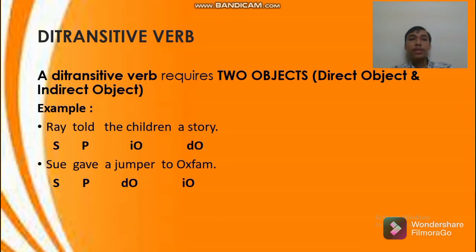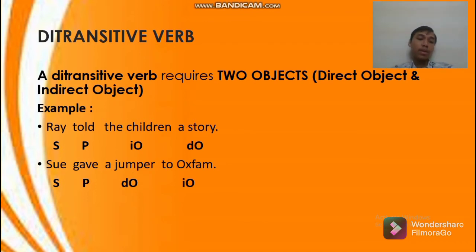Next is the ditransitive verb. The ditransitive verb requires two objects, which are a direct object and an indirect object, which means that a sentence should have a direct object and an indirect object. With this verb, you must know the difference between direct object and indirect object. Okay, let's see the example.